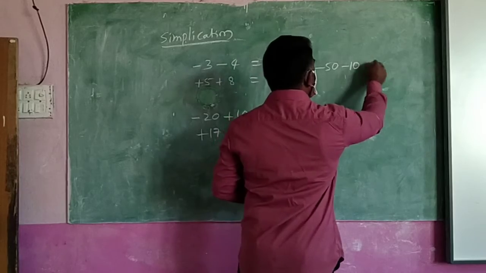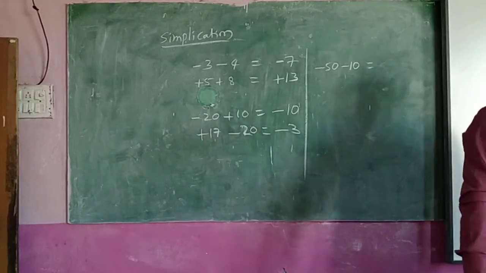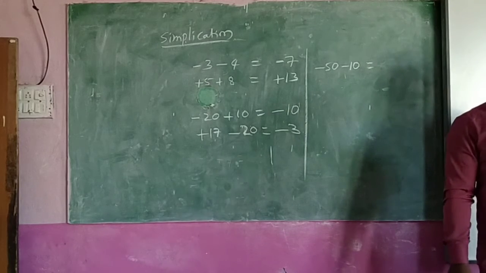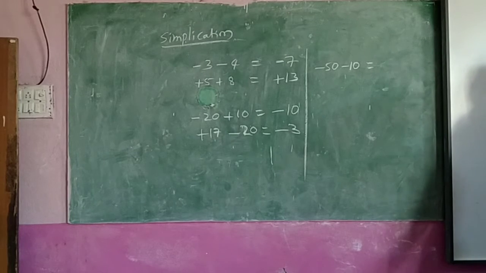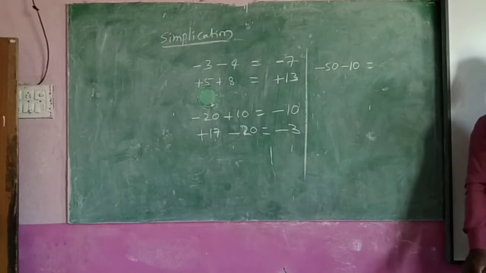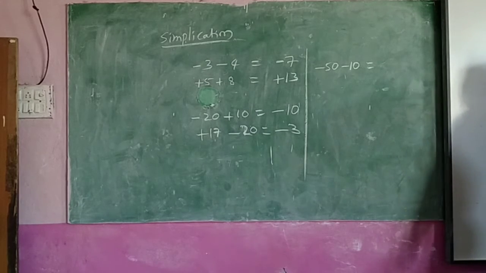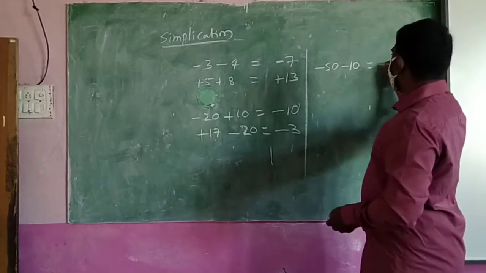So once again, some other example. Minus 50, minus 10. How are they moving? Down, down. Don't give the answer now. First I have to think about the moves, like day 1, day 2. Down, down means the same direction. So what should I do? Total. The total is 60. Where am I? Down. Down means what symbol? So what will I write?